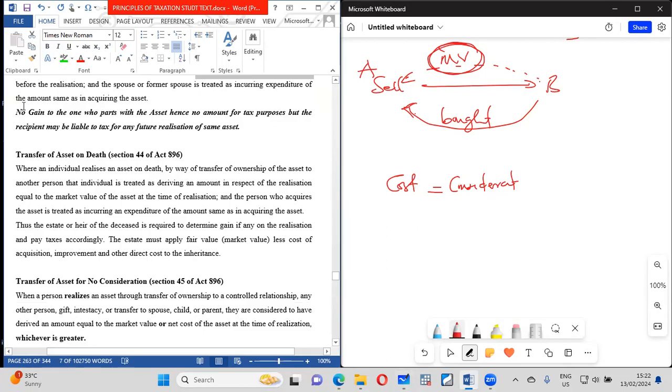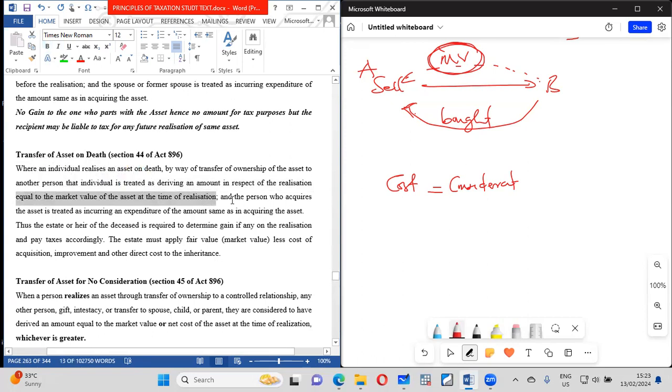Transfer of an asset on death. Again, here too, where a person realizes an asset, departing from it by way of death, it is also deemed that the market value of the asset is the money the person has realized, immediately before the death. That is the value.